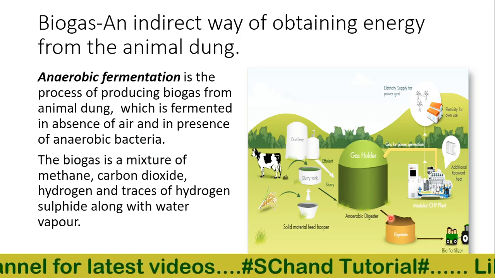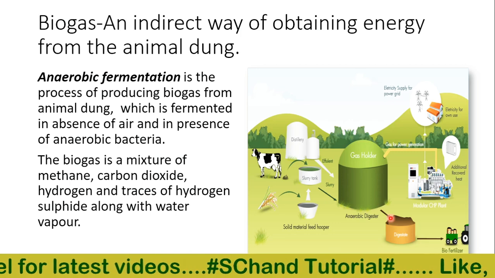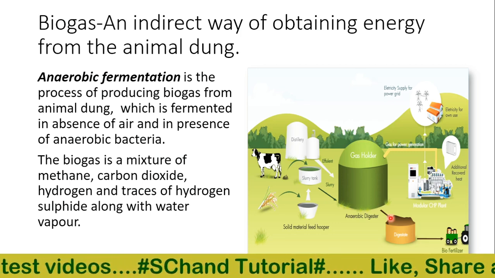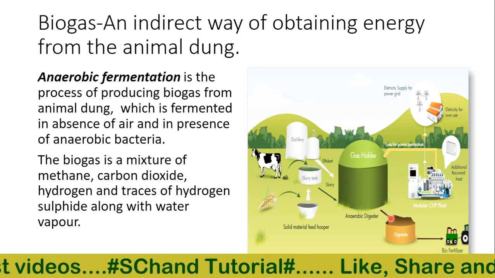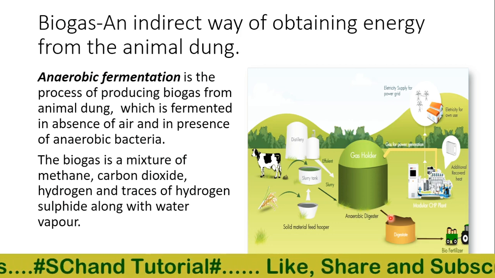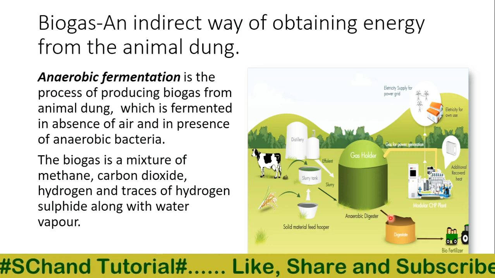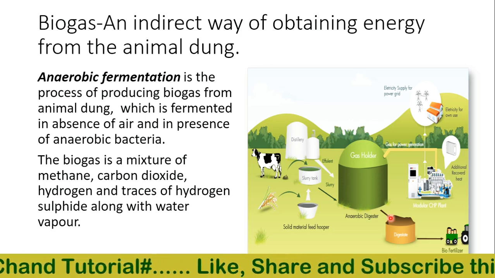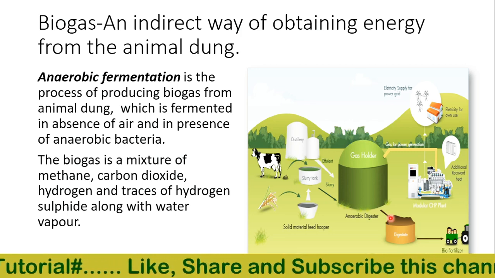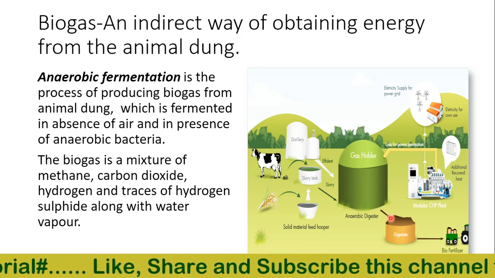Animal dung or crop waste contains a large number of complex organic compounds such as carbohydrates, fats and proteins. It also contains anaerobic bacteria. When the slurry of animal dung and water is allowed to ferment at a temperature of 35 degrees Celsius or above, in the absence of air, the anaerobic bacteria slowly break down the complex compounds of carbon to biogas.